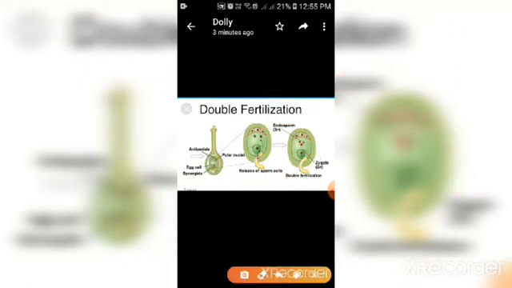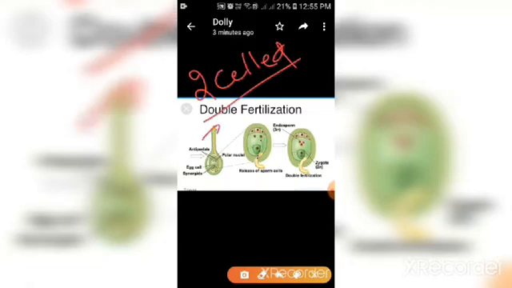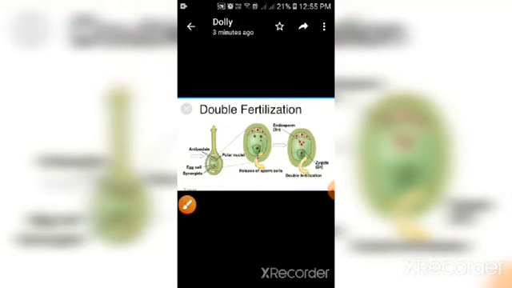We all know that the pollen grains are either shed at 2-celled stage or they are shed at 3-celled stage. तो अगर pollen grains 3-celled stage में shed हुए हैं over the stigma, so they will not divide further. But if they are shed at the 2-celled stage, then what will happen?